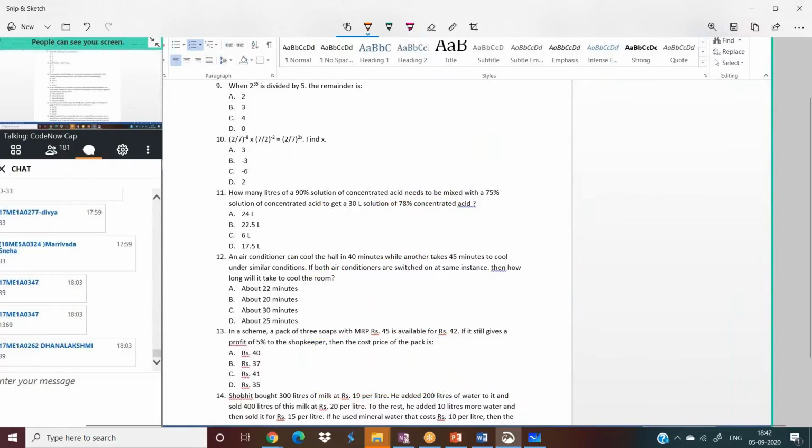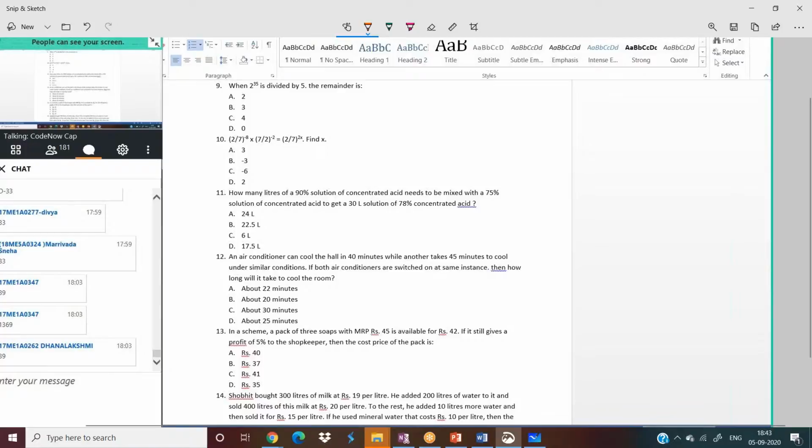Let me remove this. So let me solve this problem now. In a scheme, a pack of 3 soaps is 45 rupees. Still, he is getting 42 rupees. Hey, wait. I'm sorry. Mohan asked me to explain the same concept again. Mohan, don't worry. I'll share a video with you. Please go through that. You will get a clear idea. Okay, oh, you want the previous question.